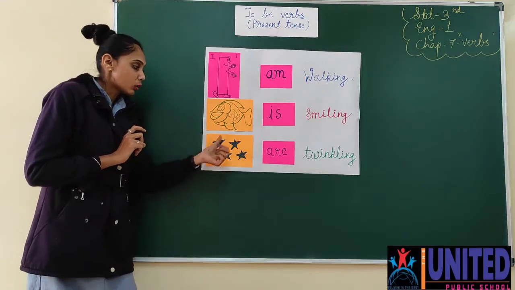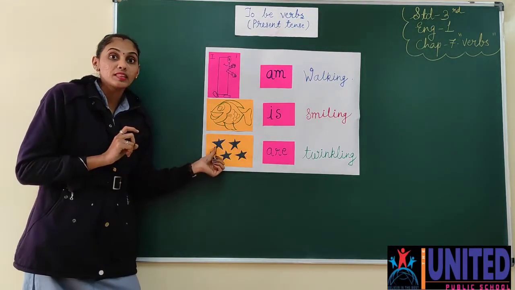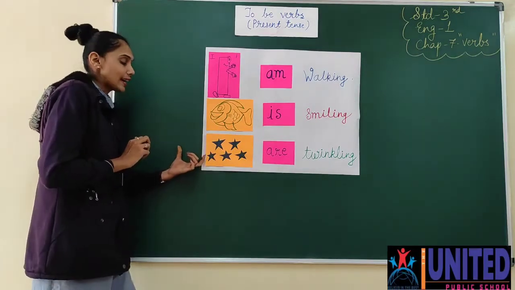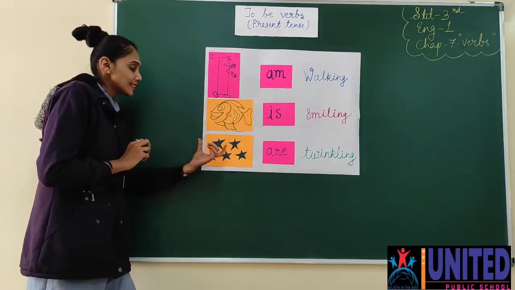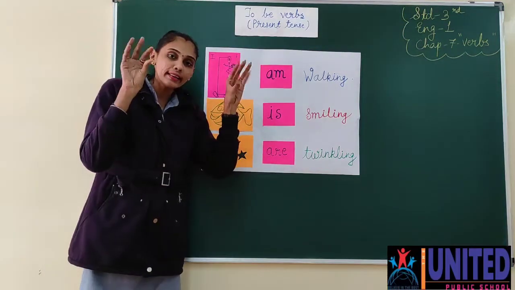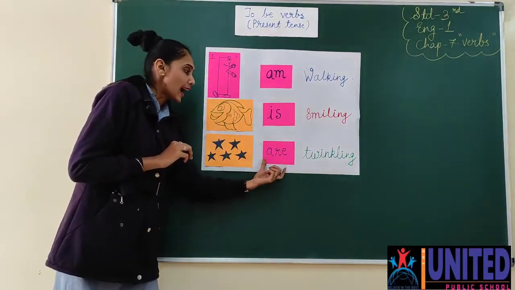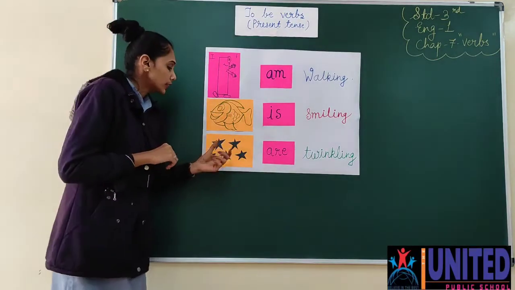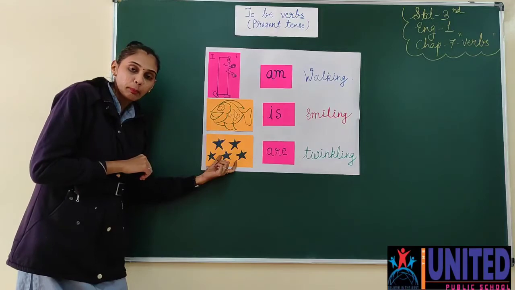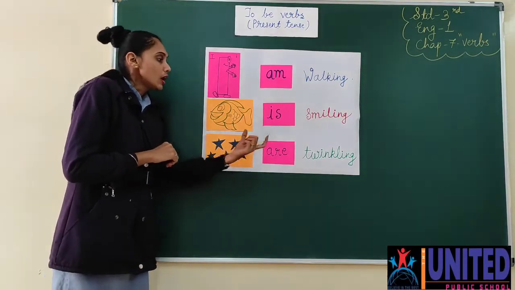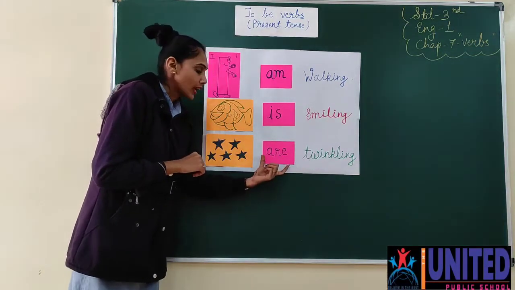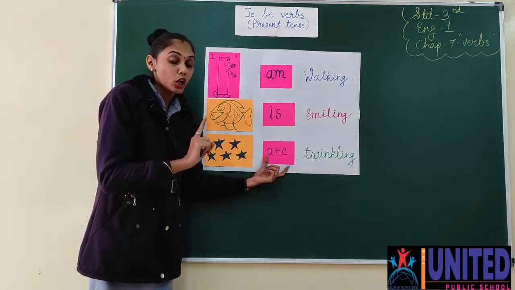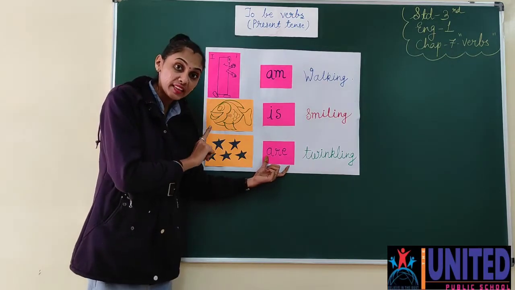And the last one. देखो, here, what is the picture of this? You will say, man, these are the stars. Yes, these are the stars only. So the article the will go with stars. The stars are twinkling. मतलब stars ऐसे twinkle कर रहे हैं, ठीक है? So here देखो, if the subject is plural, then with plural, which helping verb will go? Are, the helping verb in present tense. Please remember, we are talking about the helping verbs of present tense only.